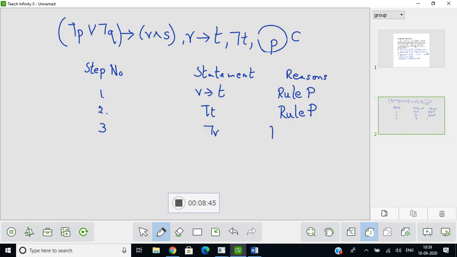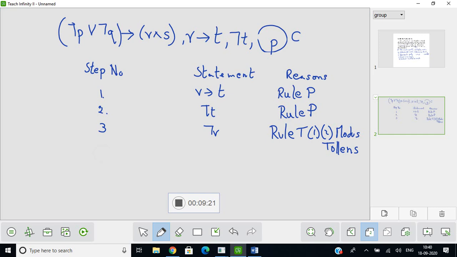I am using rule T on the first and the second premises. And then I am using the rule modus tollens. So now check. We have ended with negation R. Now what can we do with this negation R? Let us go for the first term and see if we can do anything with this negation R. We can't do anything. I need an R and S.